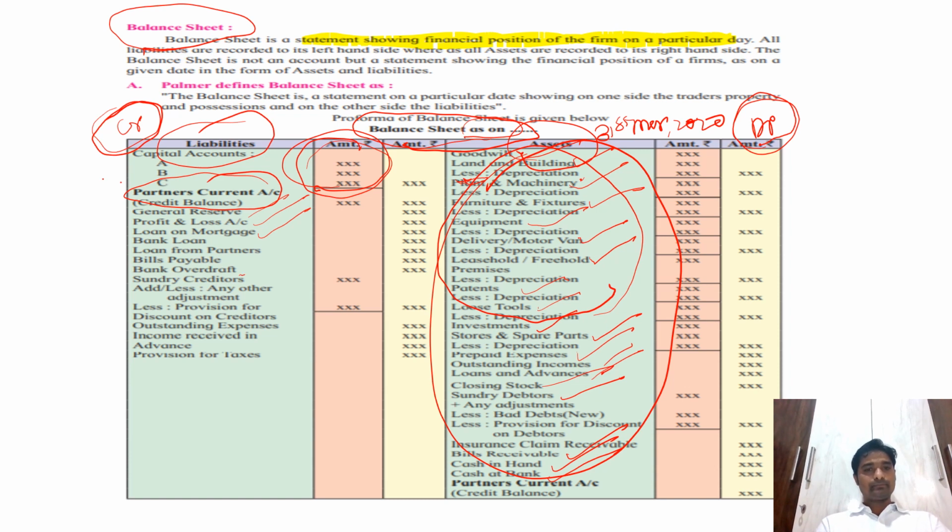Then bank overdraft. The bank overdraft is one of the temporary facilities given by the bank to overdraw the amount. Suppose we want to make an urgent payment, but we don't have enough amount in our bank balance, so the bank gives a facility to the current account holder to overdraw the amount. Suppose we have 2 lakhs in the bank, and we want to make a payment of 2 lakhs 50,000. The 50,000, which is the extra amount required, is the facility given by the bank. We can draw the extra amount, and this is a type of loan.